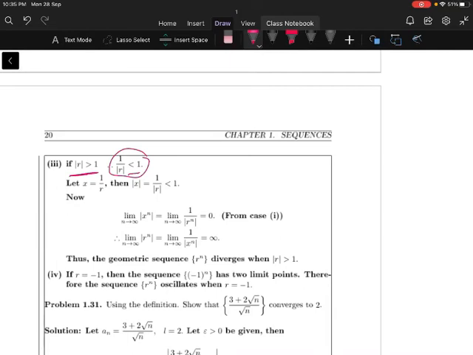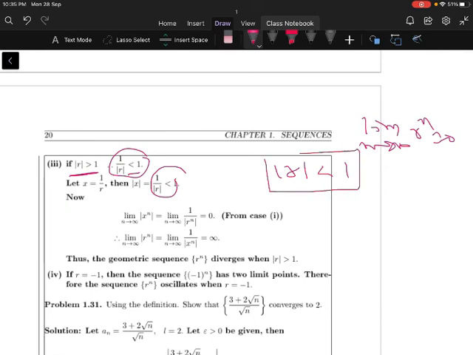Limit as n tends to infinity of x power n, where x is equal to 1 by r. So x power n is equal to 1 by r power n, which is less than 1. You see that when mod r is less than 1, limit as n tends to infinity of r power n goes to 0. If 1 by modulus of r is less than 1, obviously what happens? So 1 by r power n goes to what? 0. So now what to do?